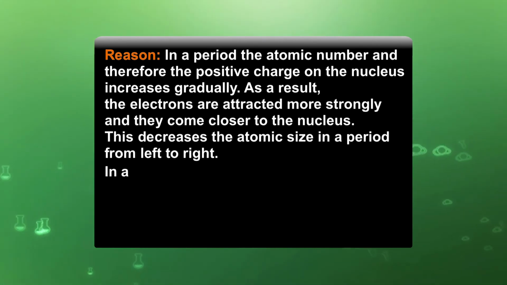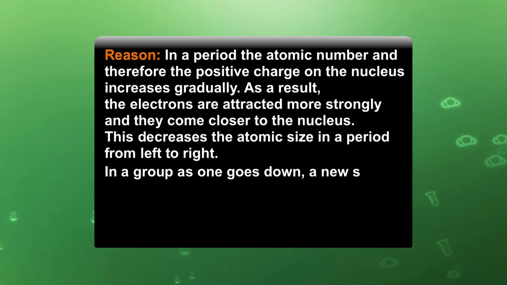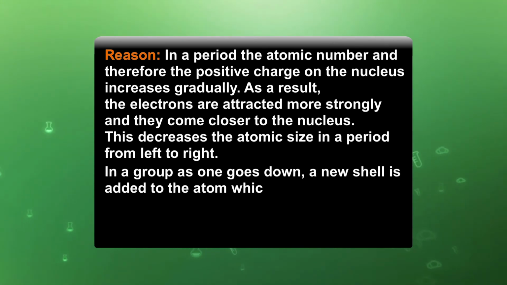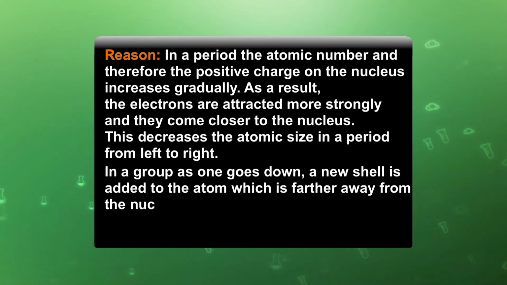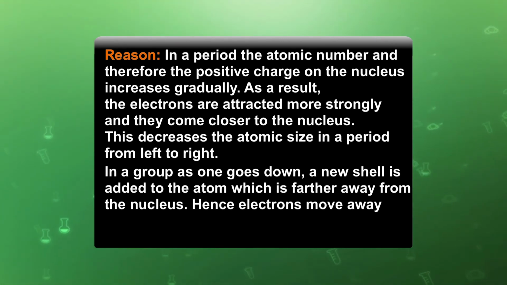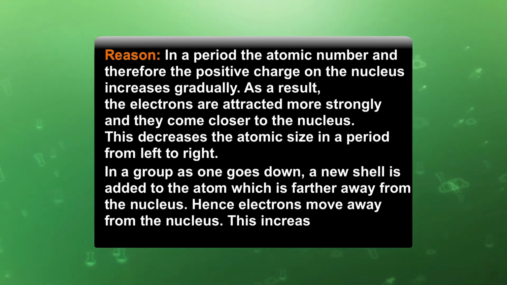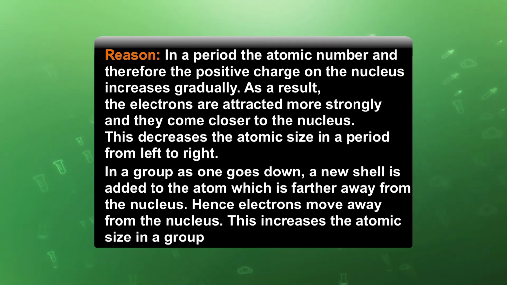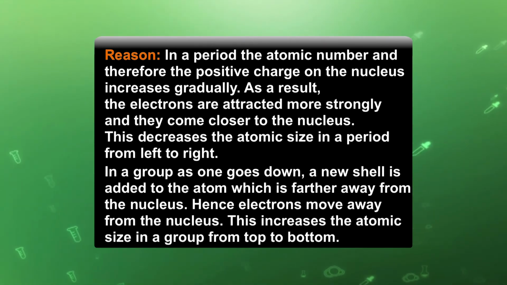In a group, as one goes down, a new shell is added to the atom which is farther away from the nucleus. Hence, electrons move away from the nucleus. This increases the atomic size in a group from top to bottom.